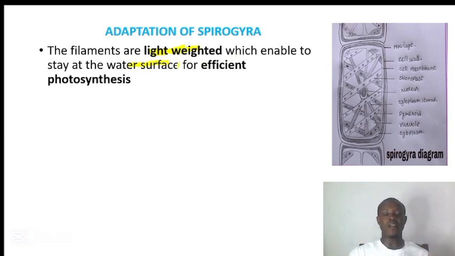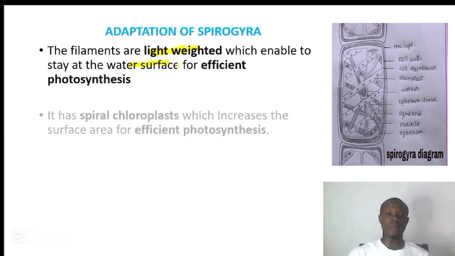These Spirogyra have to undergo photosynthesis in order to produce their own food. So in that process, they need light. For them to have efficient light, they need to stay on top of the water. If they are under the water, it will reduce the intensity of light that will reach them, because as we go deeper into the water, the intensity of the light reduces.